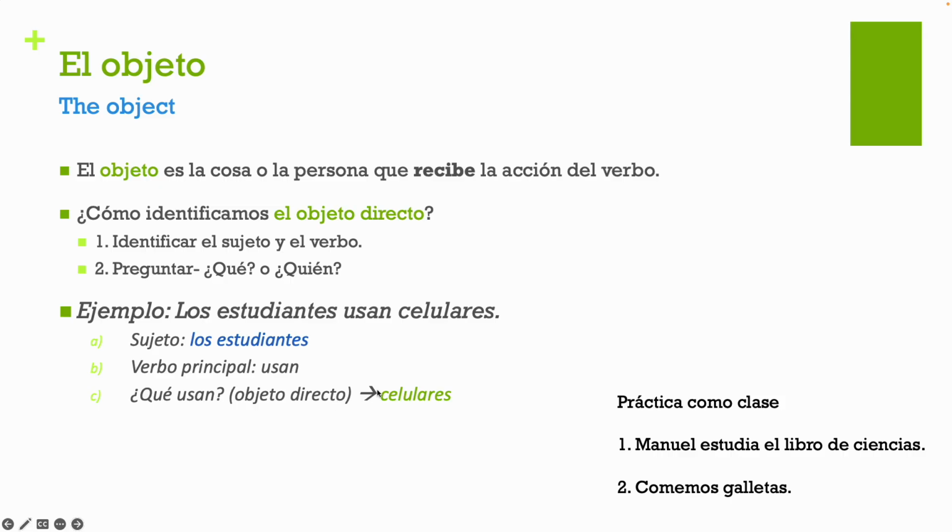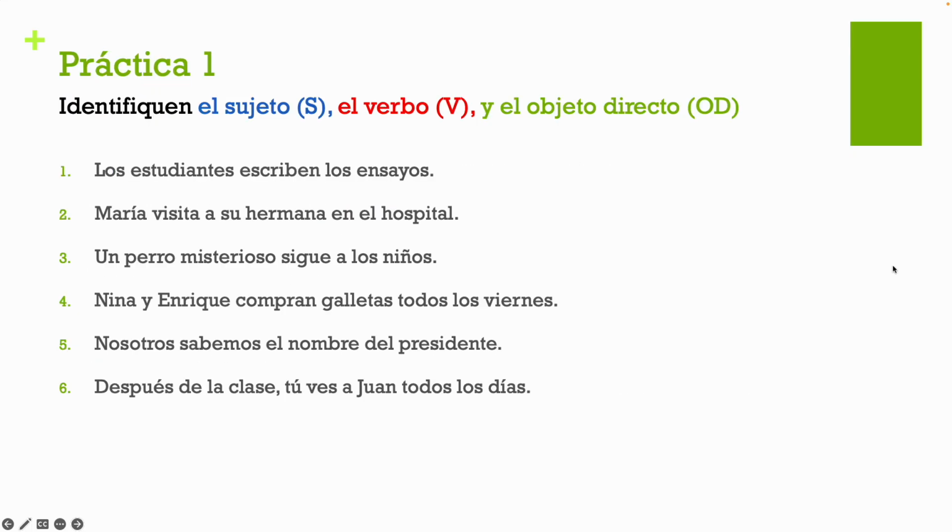So that's what we do when we dissect a sentence, and I'm going to ask you guys a lot to dissect sentences for this lecture and also the next one. Okay, so it's going to be pretty important for you to keep these different parts of the sentence straight. Okay, so we're going to go ahead and do this first practice, essentially just what we just did. So I want you to identify, you're going to pause it, I want you to identify the subject, the verb, and the direct object for me. So go ahead and pause, go through each of these sentences, and then I'm going to go through each one so you'll hear me start to explain after you unpause the video.